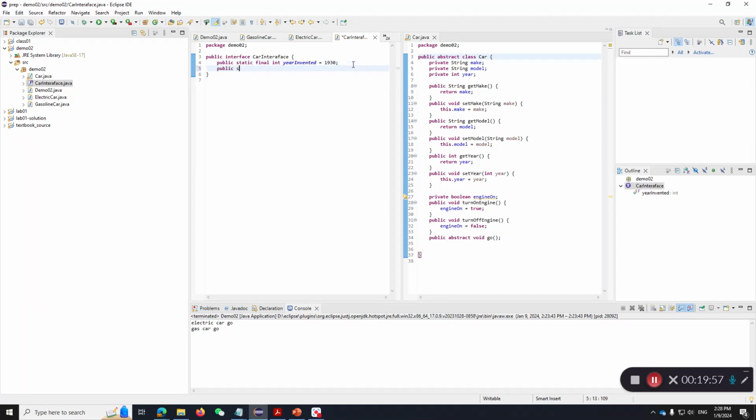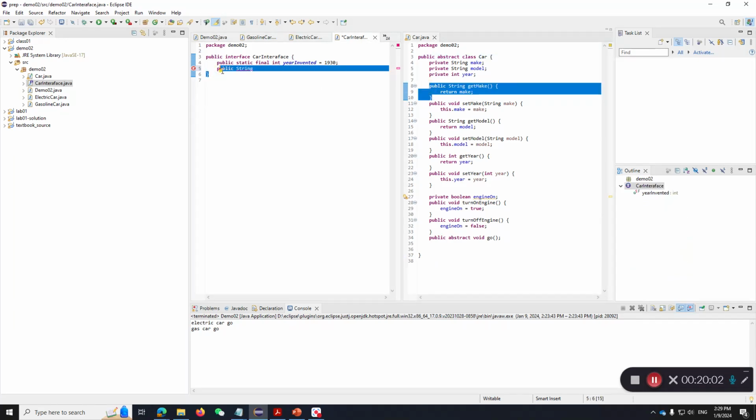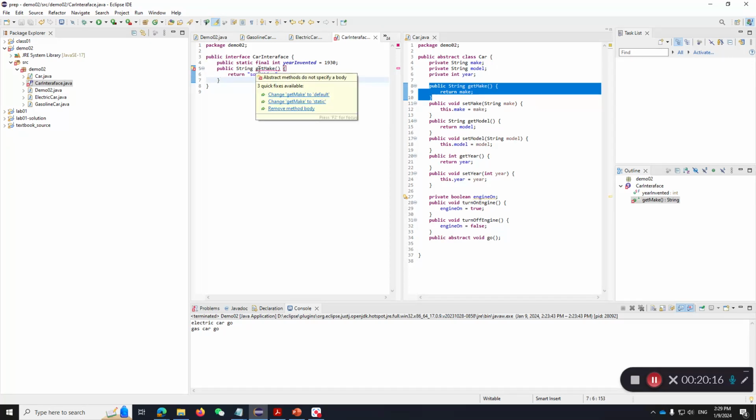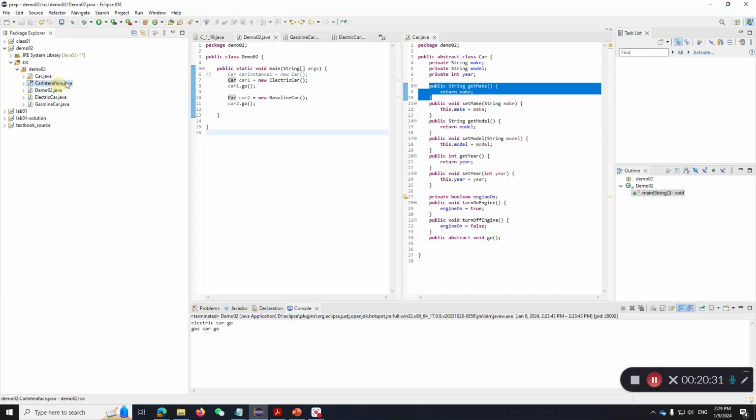By the way, I don't think it allows this. Yeah, it doesn't allow that. So let me try this. Return some string. Okay, this is not allowed. It has to be static. So interface is slightly different. Interface is like declaring static things shared for the whole interface. We will not get into this for now. Okay, let me delete my interface class.